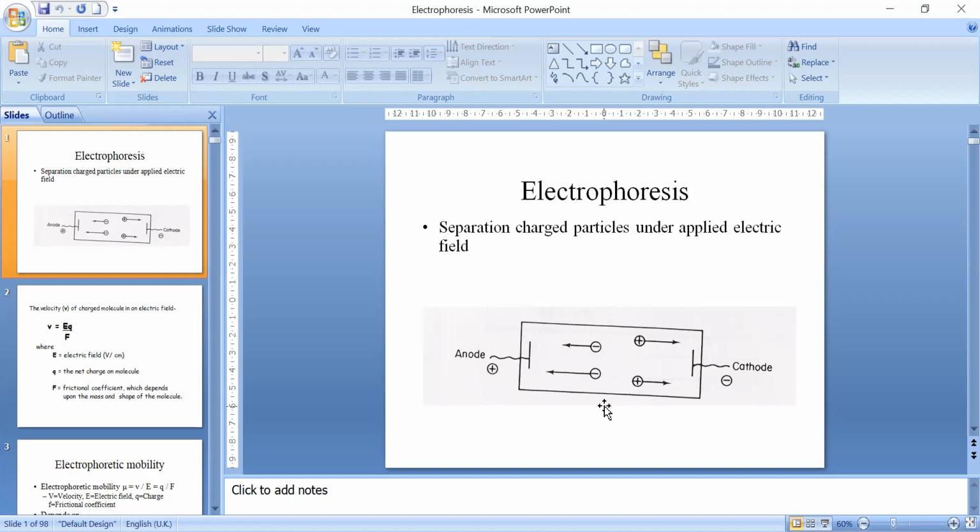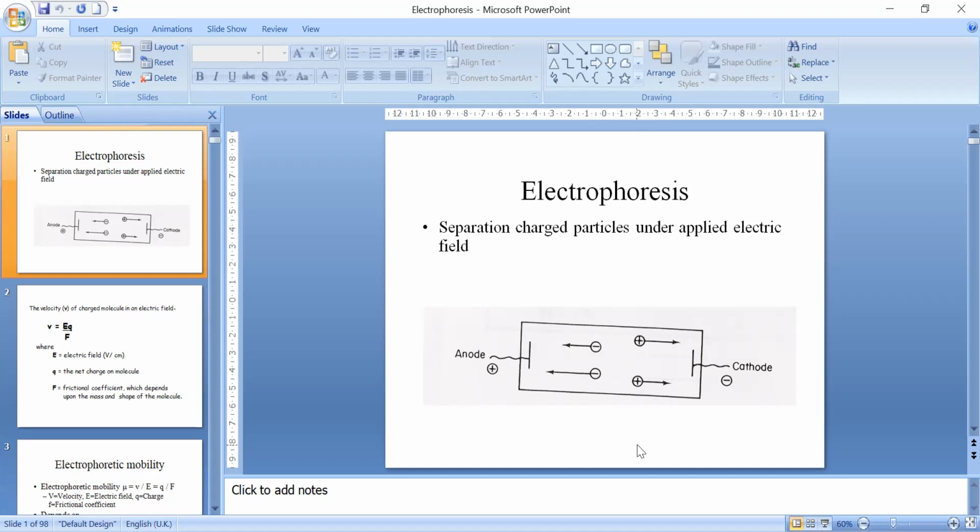Now, how will net charge be zero? A part of a protein may have +3 charge, another part of the protein may have -3 charge. So although charge is there, net charge is zero. So proteins, according to the surrounding pH, may be negatively charged, positively charged, or may not possess any net charge.